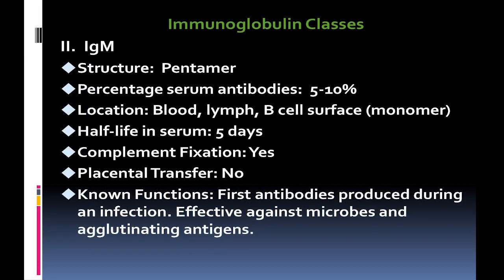Then IgM is a pentamer structure, with 5 to 10% of serum antibodies. IgM is located in blood, lymph, and B cell surfaces. Half-life in serum is only 5 days. IgM fixes complement. There is no placental transfer. A biological function of IgM is that it may be the first antibody produced during an infection. It is effective against microbes and agglutinating antigens.